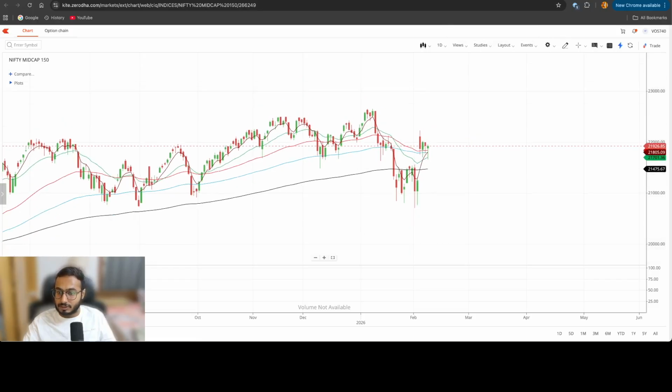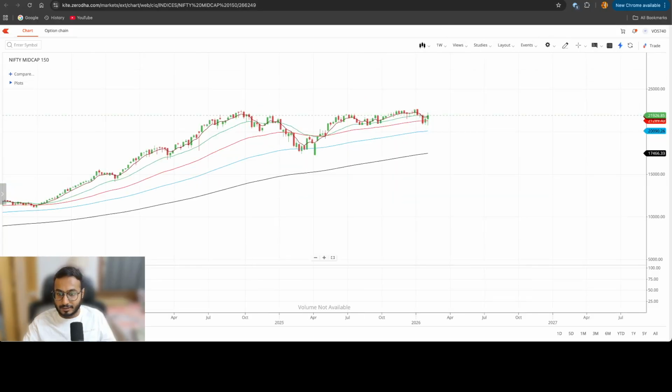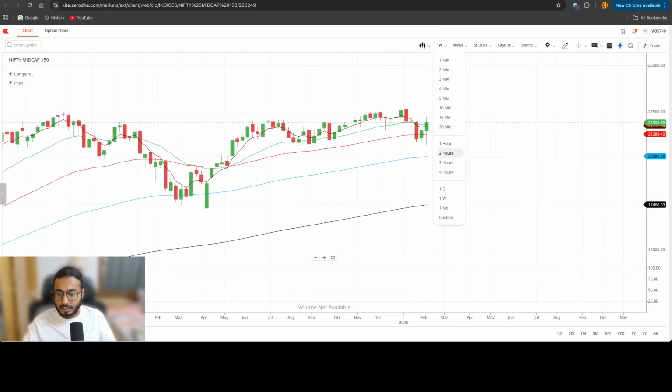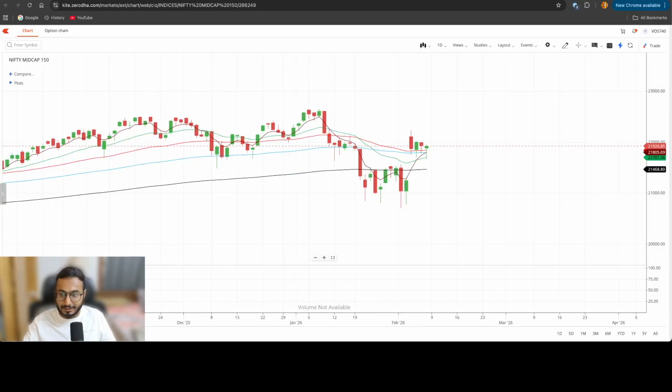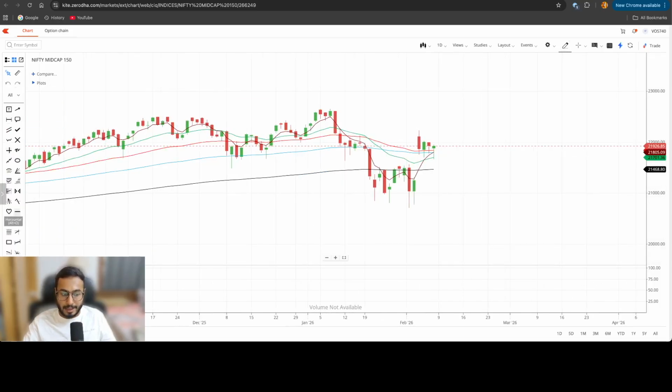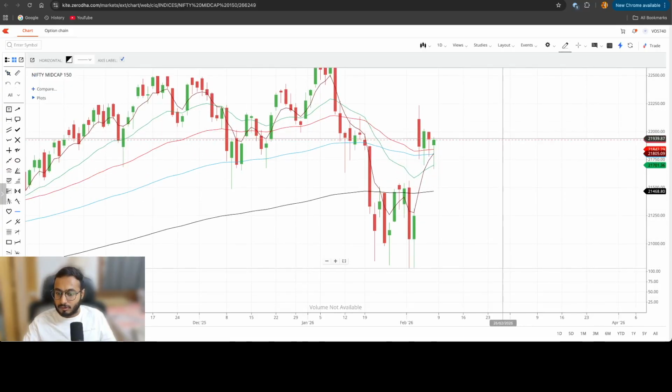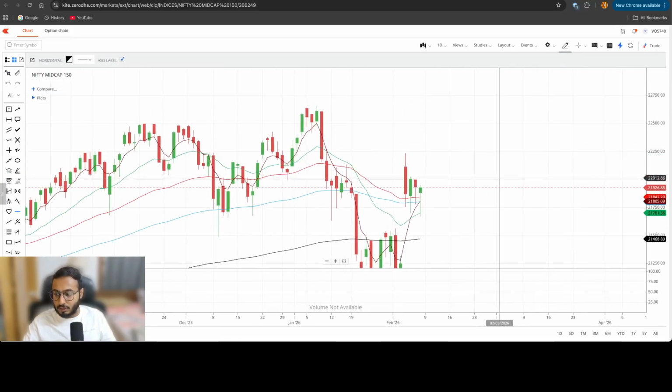On mid caps, the story is the same. Weekly closing is very good. Daily closing is also decent. We have formed a bullish hammer from the downside. Maintain a pause approach, but the moment we cross 22,000, maintain a buy on dips. Change that stance to buy on dips.